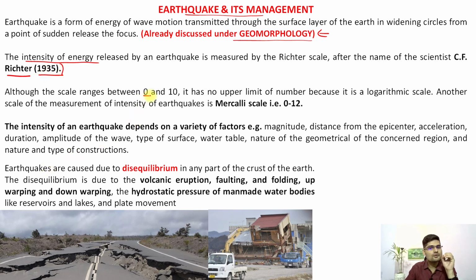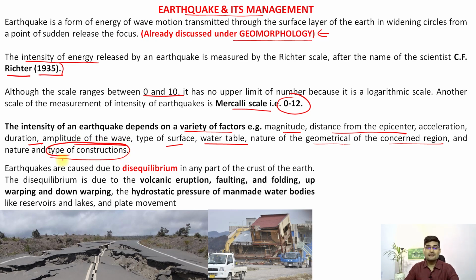And its scale is between 0 to 10. But at the same time, when we want to understand how much impact the earthquake had on life and property, when we talk about the disaster component of this hazard, then we talk about the Mercalli scale, which is 0 to 12. Right? So intensity of earthquake depends upon various factors. For example, magnitude, distance from epicenter, acceleration, duration, amplitude of the wave, type of the surface, that is important, then water table, nature of geology of the concerned region, right? So that's important. And also various types of constructions that we are doing, right? Is it engineered construction? Is it construction related to earthquake? Is it earthquake proof, that we always speak, right?